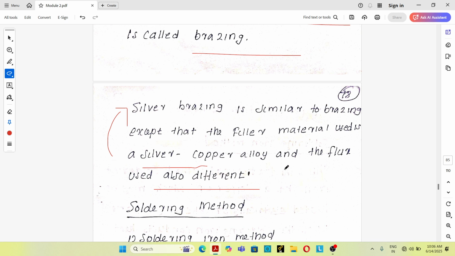Okay. See, in the soldering process, flux is commonly used. The main purpose of a flux is deoxidization. The most commonly used fluxes in the soldering process are zinc chloride, hydrochloric acid and ammonium chloride. These are the three types of flux used in a soldering process. So flux is used for deoxidization, and the commonly used fluxes are zinc chloride, hydrochloric acid and ammonium chloride.